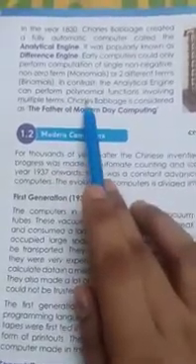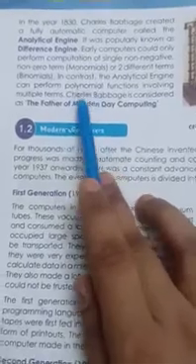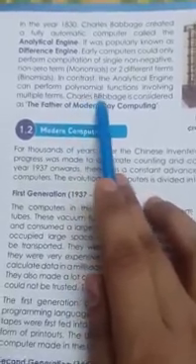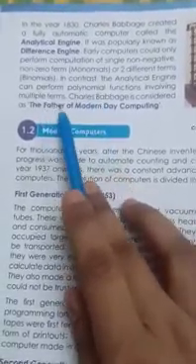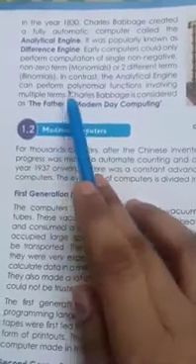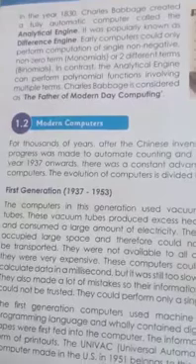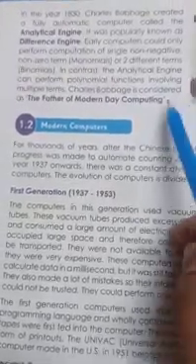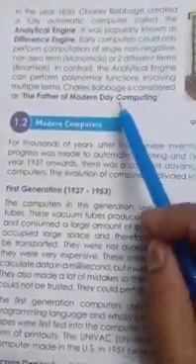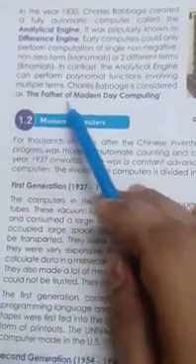Polynomial means many functions. At the same time, it performs many functions involving multiple terms. That means it can accept different types of input at the same time. That's why Charles Babbage is considered the father of the modern day computer.